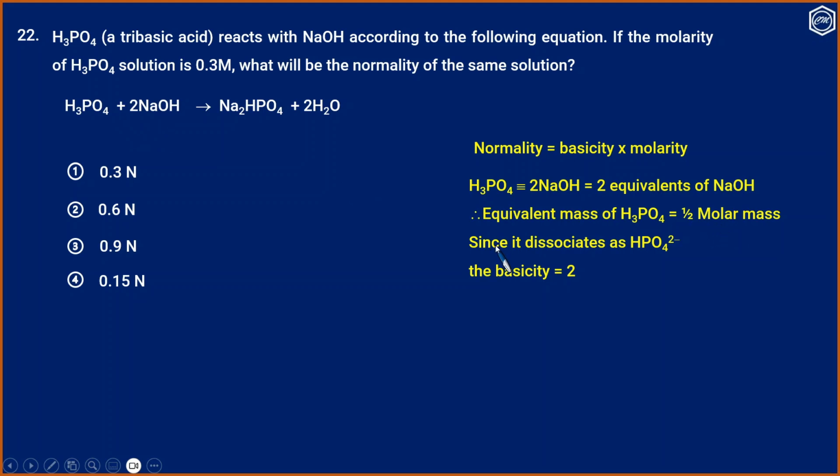This is because H3PO4 dissociates as HPO4 2-, so the product formed is Na2HPO4. Therefore, the basicity of H3PO4 is 2. Hence normality should be 2 into 0.3, that is 0.6 equivalent per liter. So the correct answer is this one.